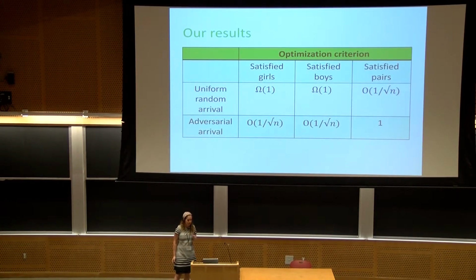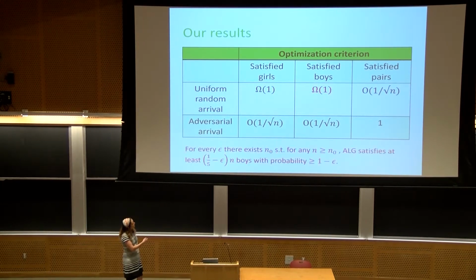So this is the table that describes our results. We consider both uniform random arrival of boys and adversarial arrival of boys. The columns represent the different objective functions: satisfied girls, satisfied boys, and satisfied pairs. Here's the way you should read these results. Omega results are positive results. It means that if the boys arrive in a random order, we have an online algorithm that satisfies a constant fraction of the boys, and the same for girls.